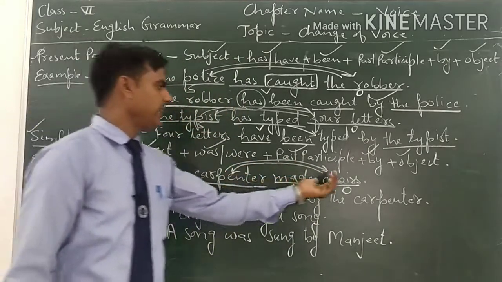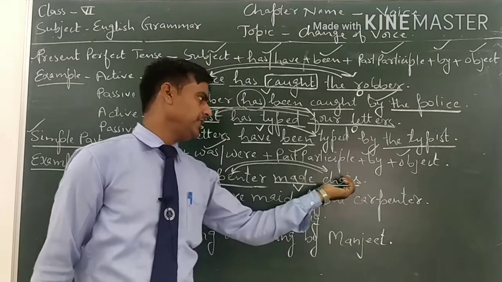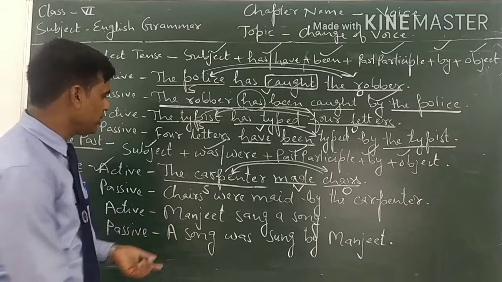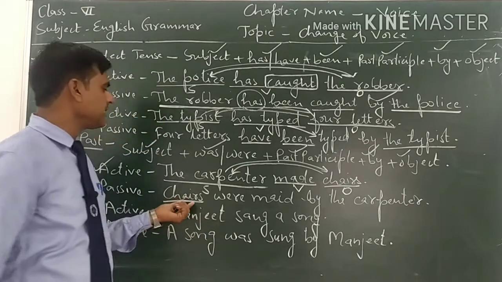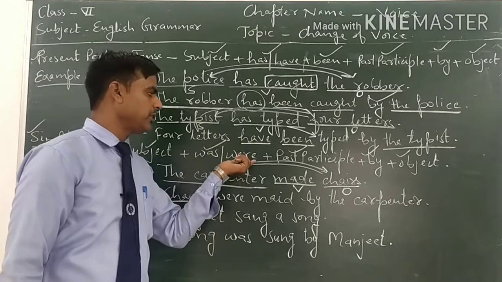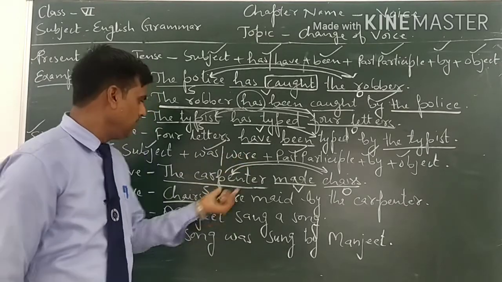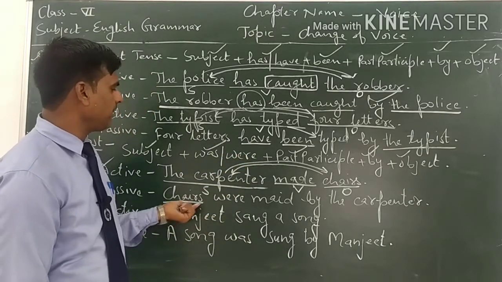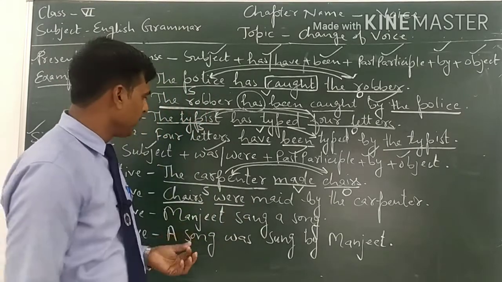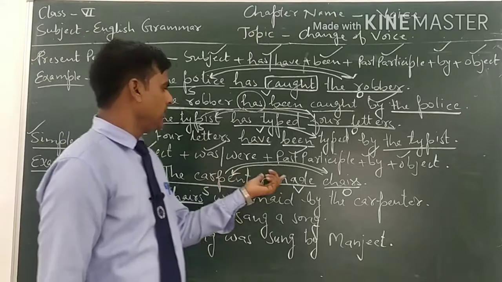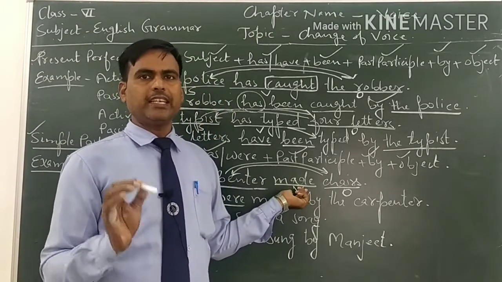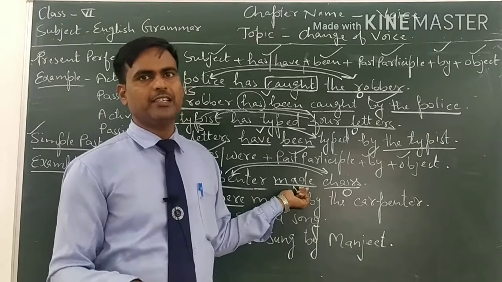First of all, we write the object of active voice as the subject in passive voice. So chairs is the subject. Chairs is plural. With singular we will use was, and with plural subject we will use were. So the subject is plural, that's why we will use a plural verb. And we have to change the second form of simple past tense into the third form.